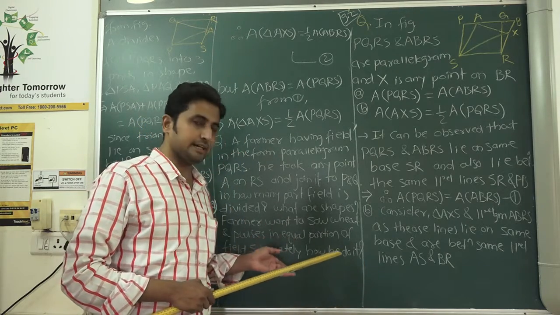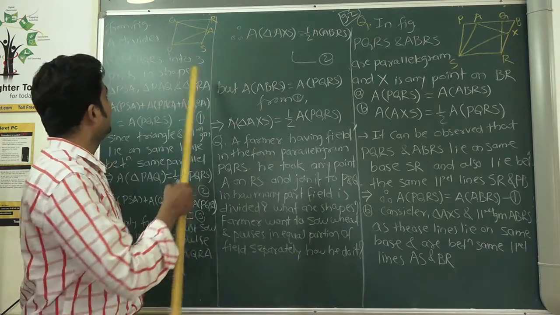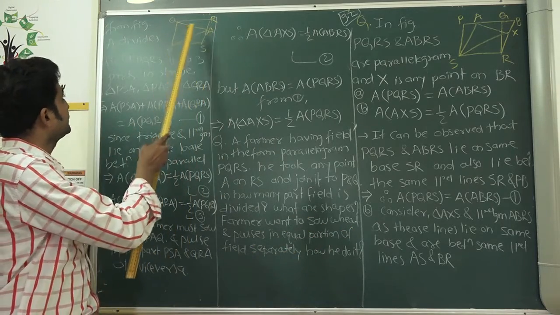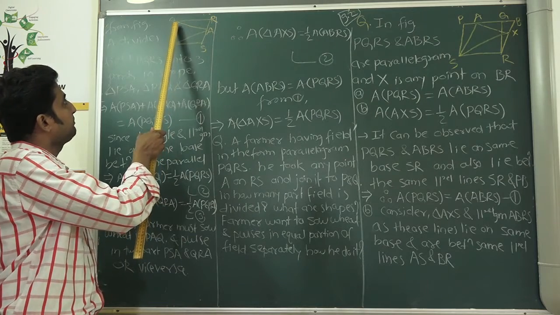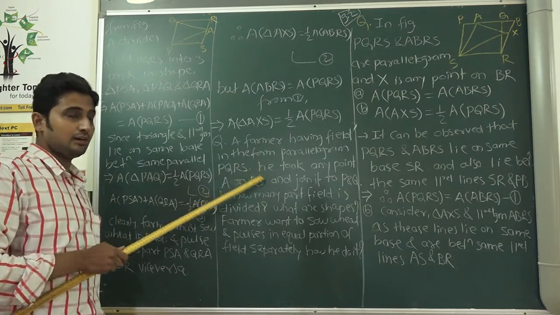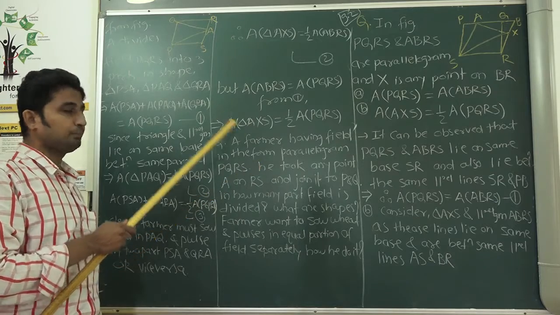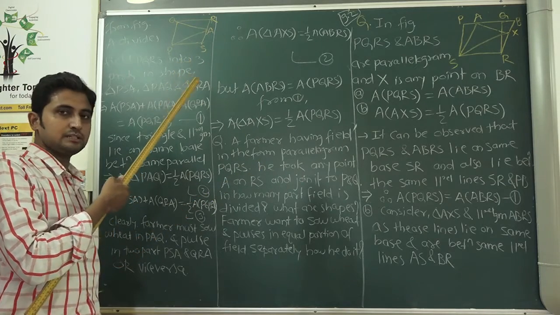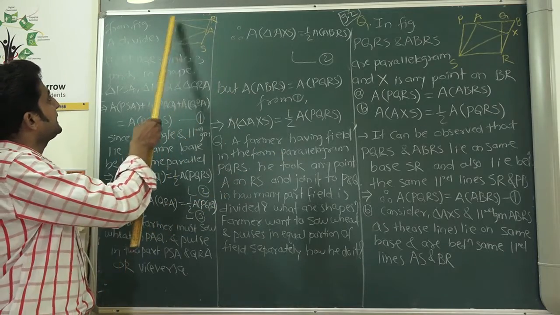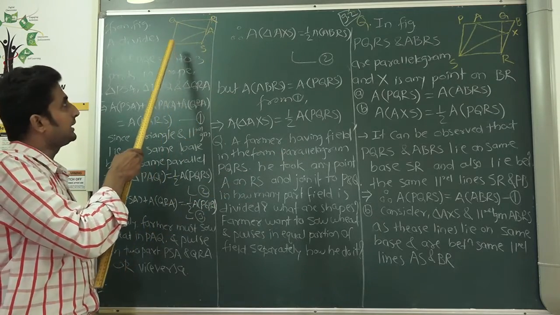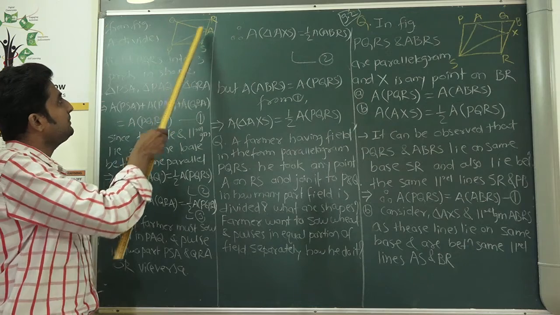Okay, so let us take a look at the solution. Now he has his field in the shape of PQRS. This is a day-to-day life example, so please watch this, because you may use this in your field also if you have one. So it is PQRS. Okay, this is the field.